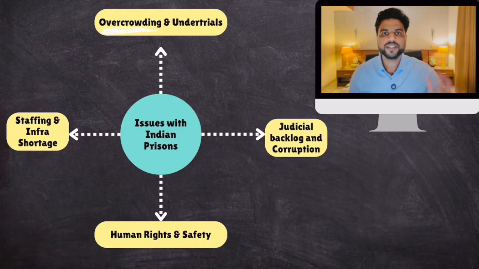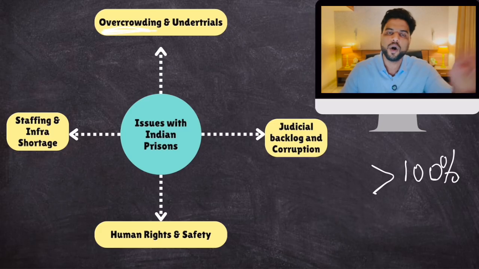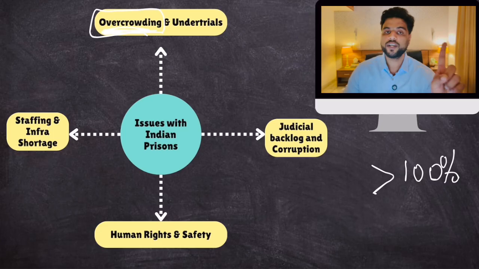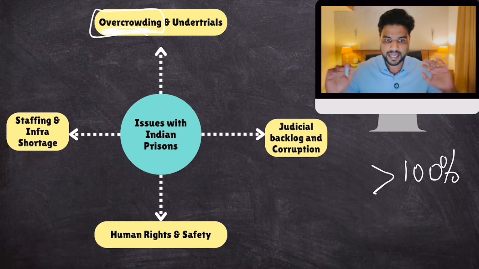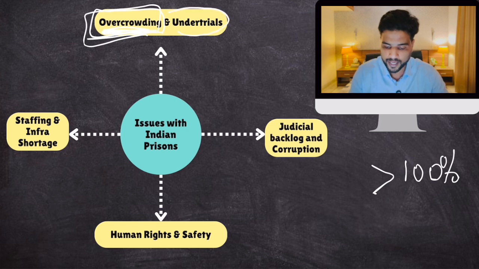Okay, most prisons in India are operating at more than 100% of their capacity. That means they can house only 100 prisoners, but they have filled in 200 prisoners. Okay, overcrowding is there. And whenever there is overcrowding, prison management becomes difficult. Okay, plus facilities are also stretched. Prisoners do not receive adequate facilities. That is a problem. Plus, do you know why overcrowding is there? The biggest reason of overcrowding is under trials.